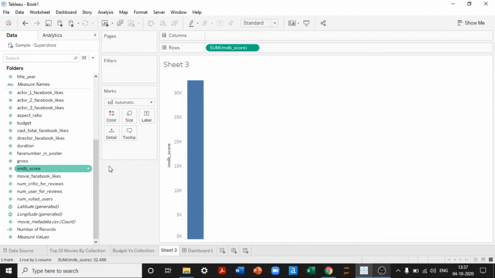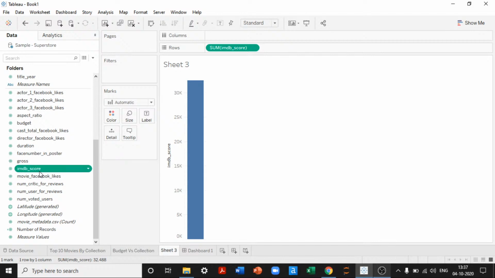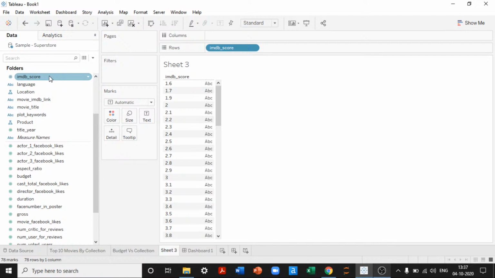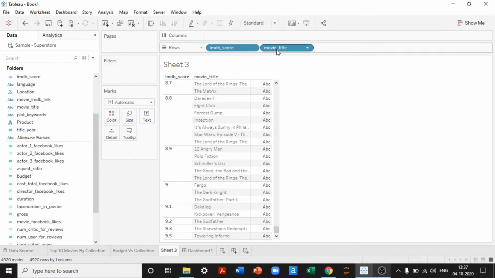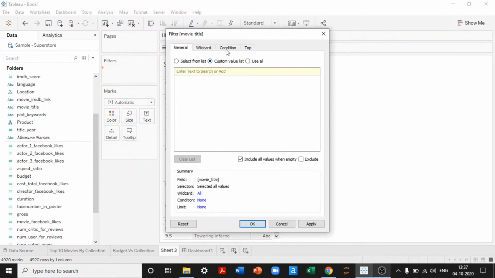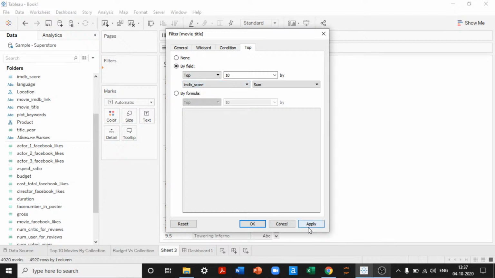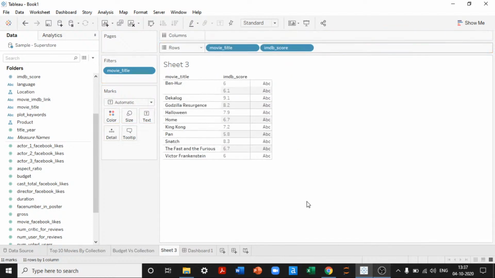Okay, the top 10 movies with high IMDb score. I think IMDb score shouldn't be a sum, it should be basically a dimension. Movie title, yeah. So we have movies here. So I'll say movies, top 10 by IMDb score.